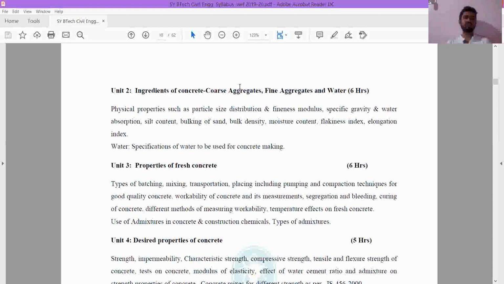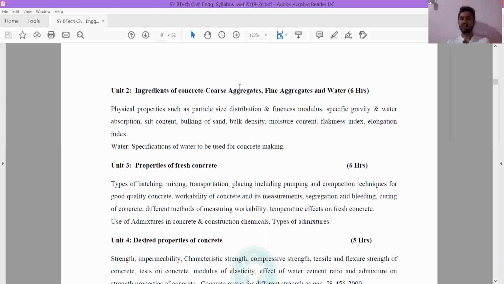Okay. In the second unit, we'll study the physical properties of fine aggregate and coarse aggregate. Okay. And what is the size distribution, fineness modulus, specific gravity, water absorption, silt content, bulking of sand, bulk density, moisture content, flakiness, elongation. These are the things that we are going to study for fine aggregate and coarse aggregate. And for water, we are going to study the specification of water to be used for concrete making. So when you are making concrete, what type of water should be there? Whether you use salty water, or distilled water, or can you use rainwater?